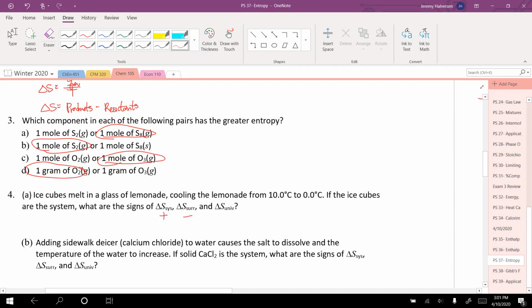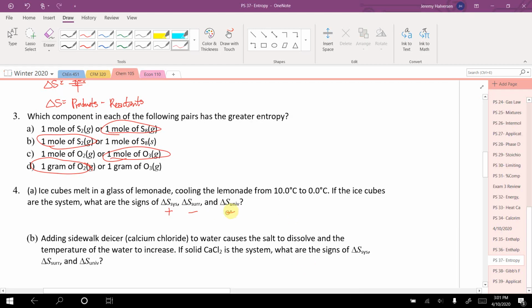Okay, and then the universe. What is the real question when we ask about entropy of the universe? The real question is, is this spontaneous or not? Does this happen or not? When you put ice cubes in lemonade that's above the freezing point, do the ice cubes melt? Absolutely they do. So entropy must be positive because it's a spontaneous process.